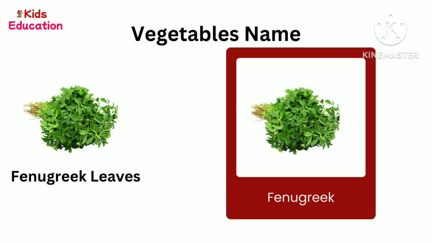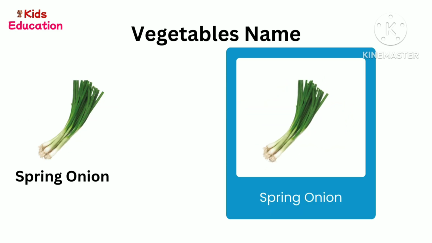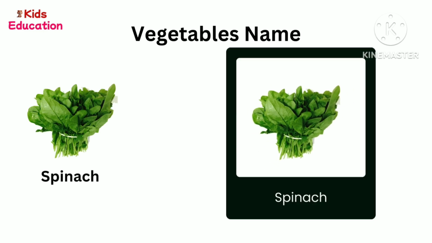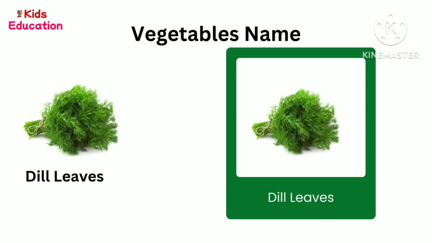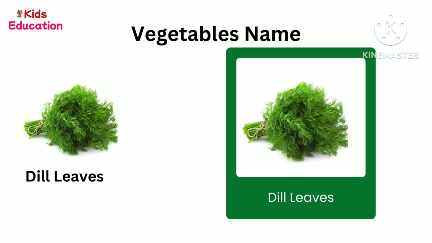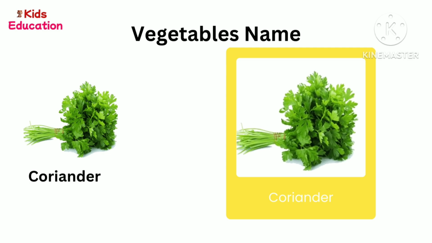Fenugreek leaves. What is it? Fenugreek leaves. Spring onion. What is it? Spring onion. Spinach. What is it? Spinach. Dill leaves. What is it? Dill leaves. Coriander. What is it? Coriander.